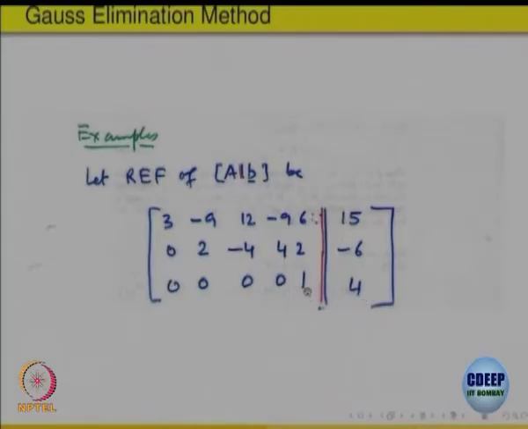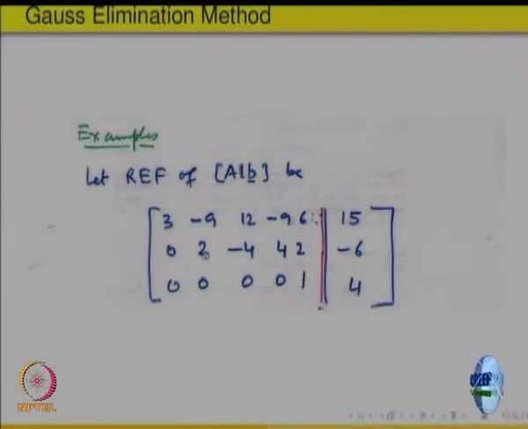So it will give you x5 is equal to 4. Is the matrix multiplication okay? Keep in mind x1, x2, x3, x4, x5, the columns are coming from the variables, right. So this equation is x5 equal to 4.